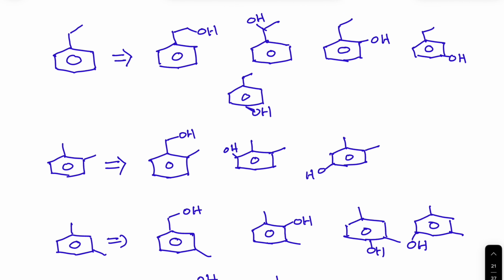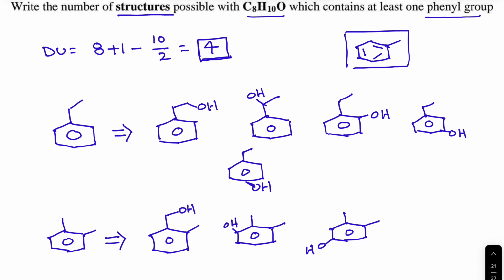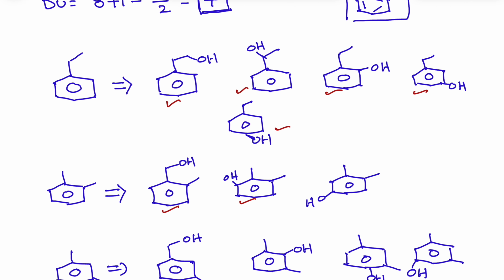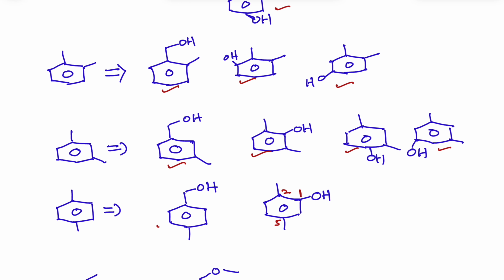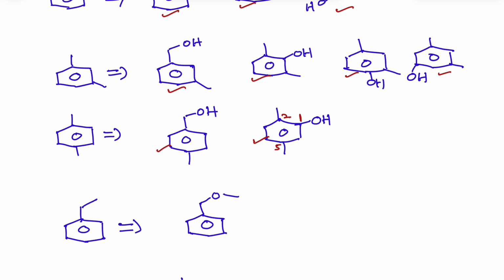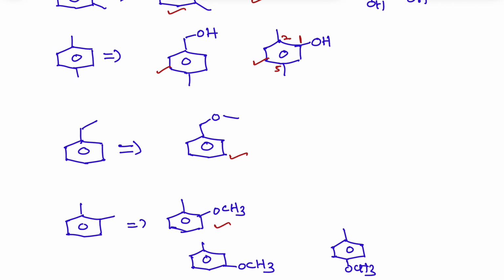So these are the different isomers possible for this molecular formula. So this is 1, 2, 3, 4, 5, 6, 7, 8, 9, 10, 11, 12, 13, 14, 15, 16, 17, 18. But in exam generally they impose conditions, accordingly you can write.